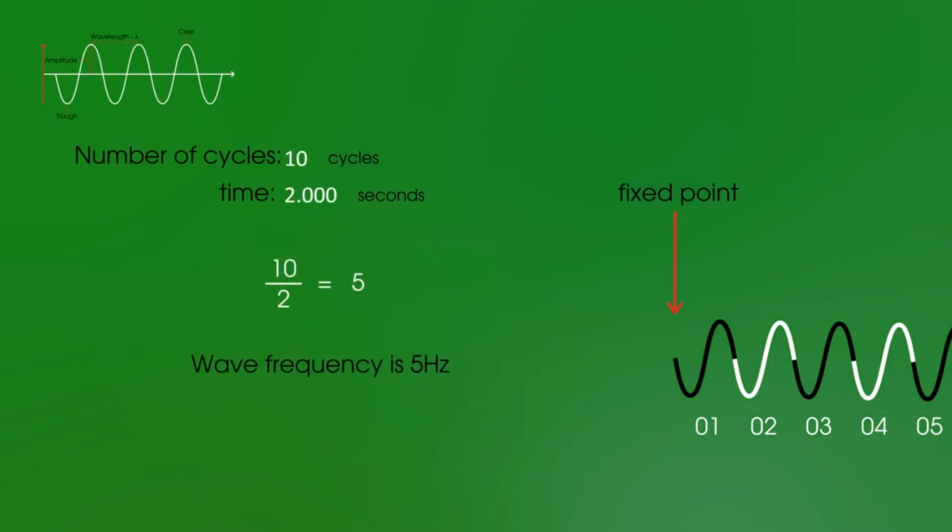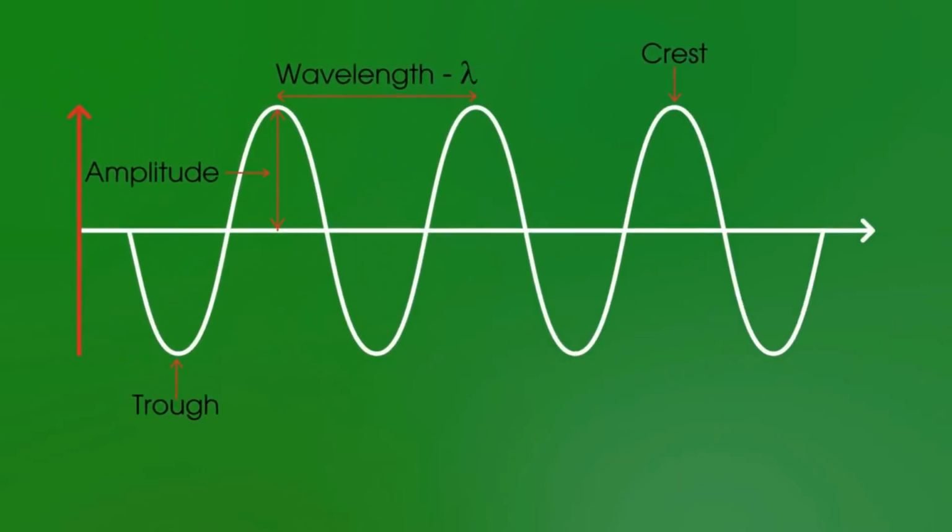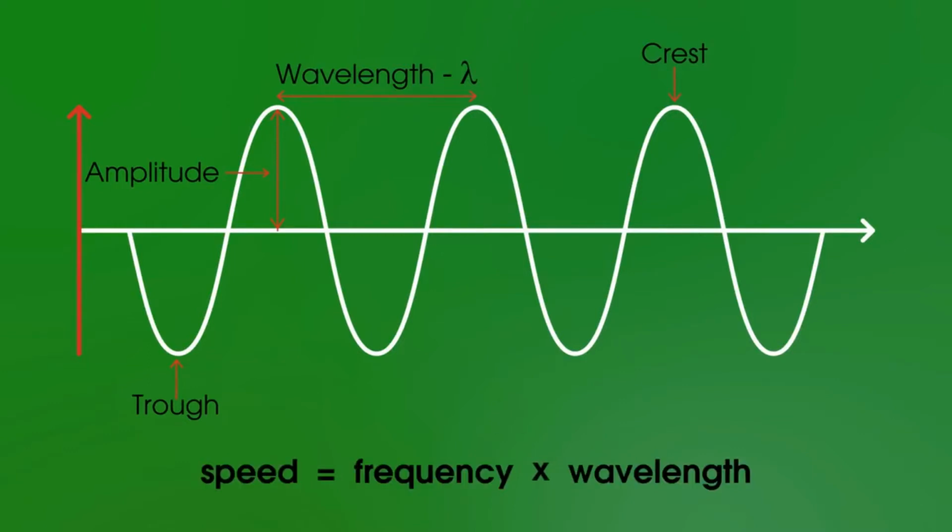Using these things, we can actually now calculate the speed of a wave using the equation speed equals frequency times wavelength, or to give it in symbol form, v equals f lambda. So there's a lot to learn here, but once you've learned these core concepts, it will give you much more confidence in the rest of the topic.